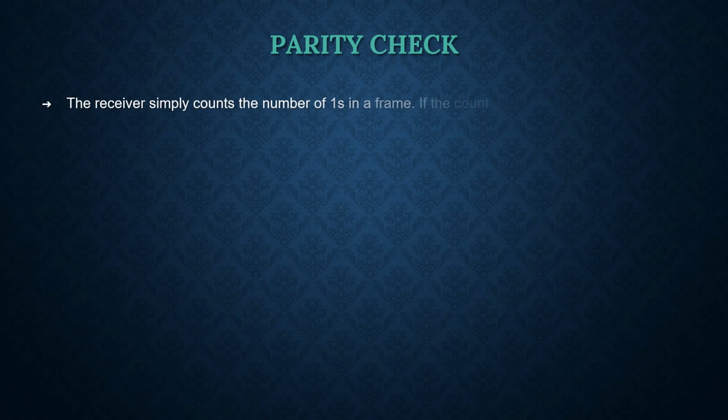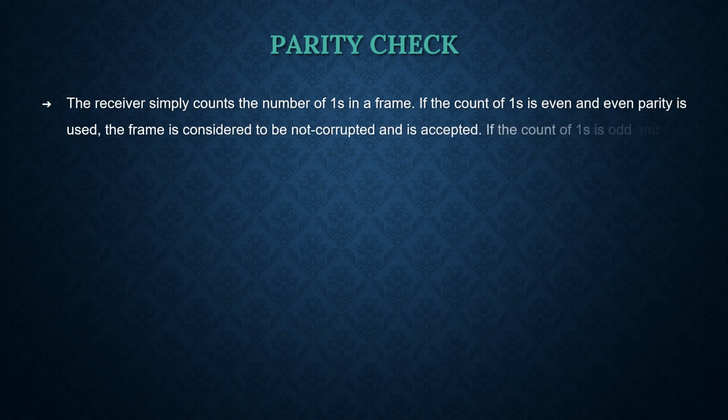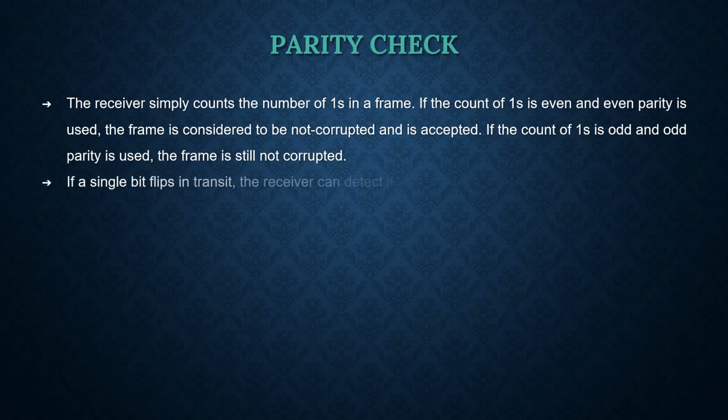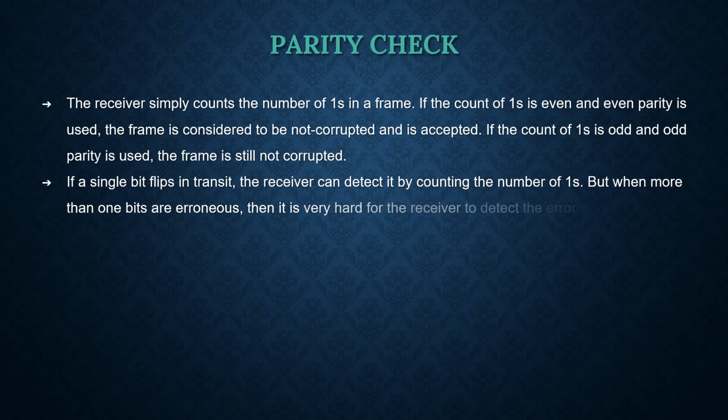The receiver simply counts the number of ones in a frame. If the count of ones is even and even parity is used, the frame is considered to be non-corrupted and is accepted. But if the count of ones is odd and odd parity is used, the frame is still not corrupted. If a single bit flips in transit, the receiver can detect it by counting the number of ones. But when more than one bits are erroneous, then it is very hard for the receiver to detect the error.